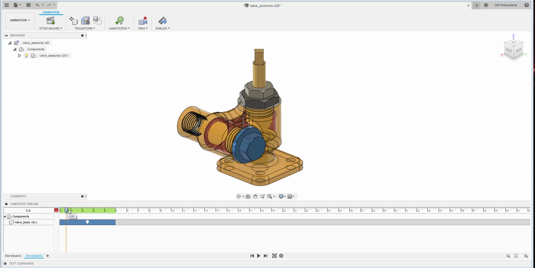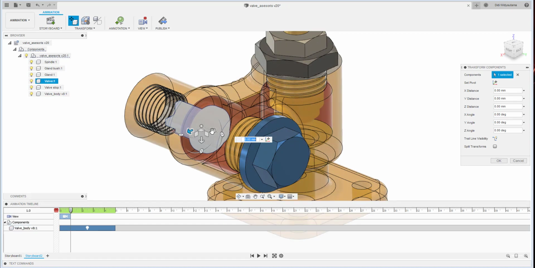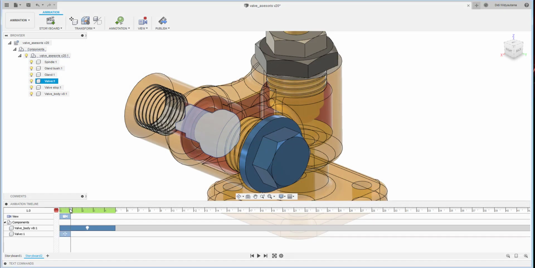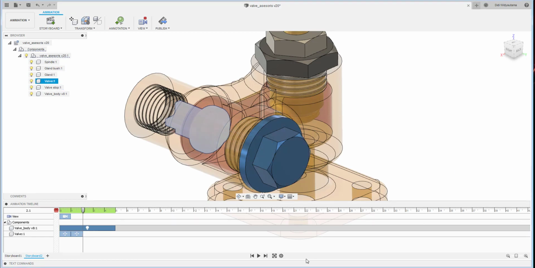So at the first 1 second, I would like to move this valve to the position, yeah, maybe like that, and then I capture, and then I move again in the next 2 seconds, and then I will go back in -10, so back to the original position.